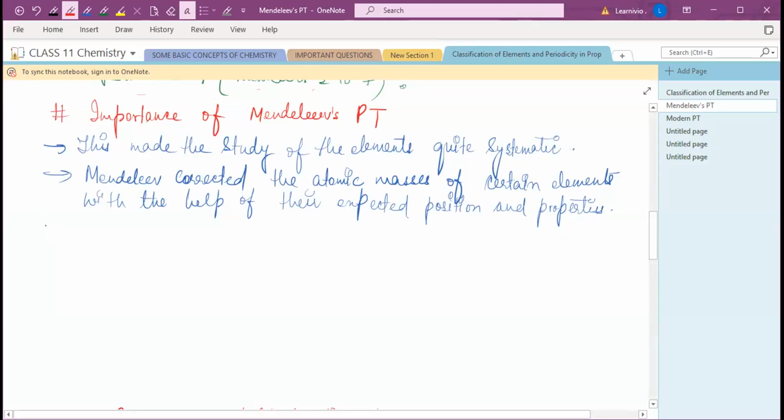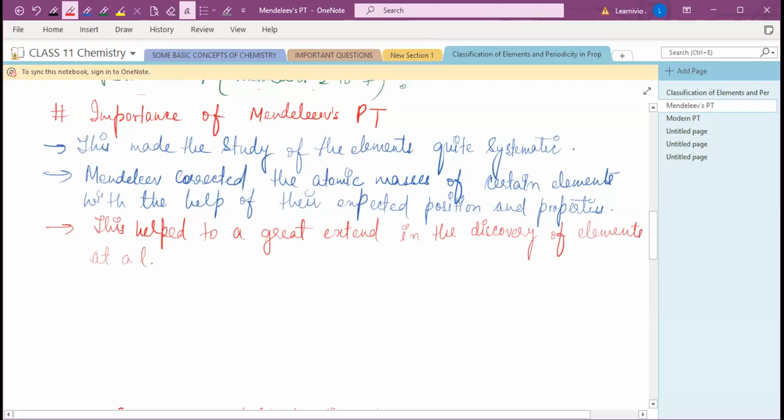You can write: this helped the scientists to a great extent in the discovery of various other elements at a later stage.